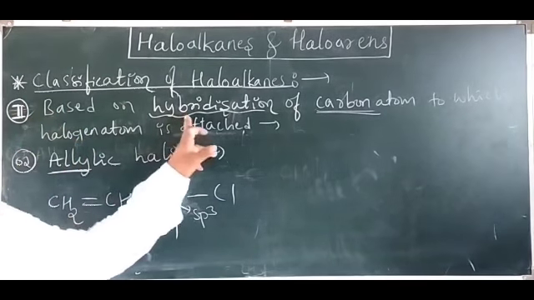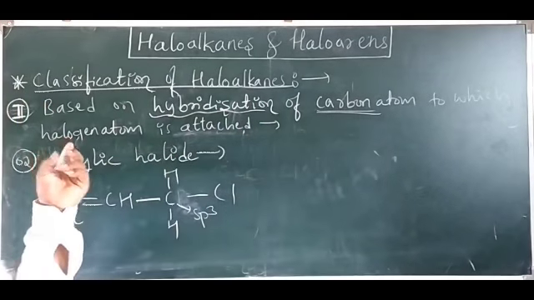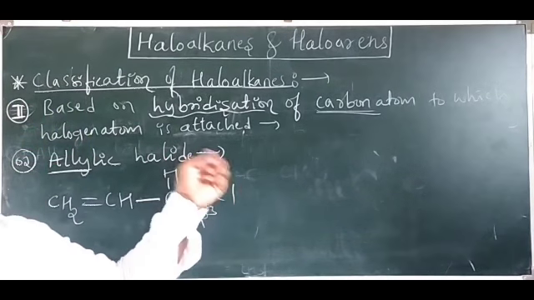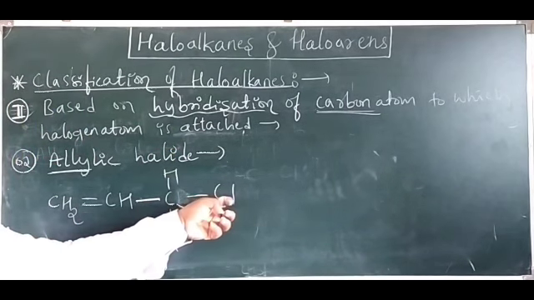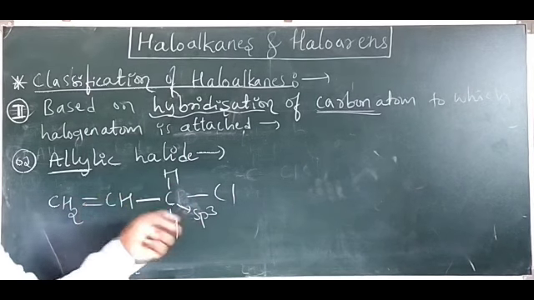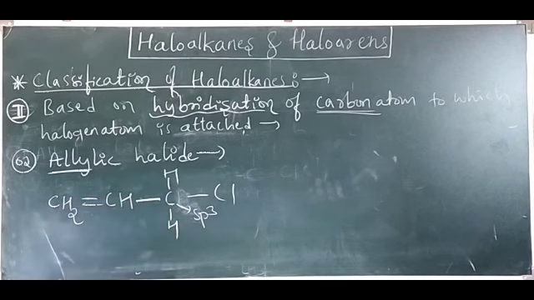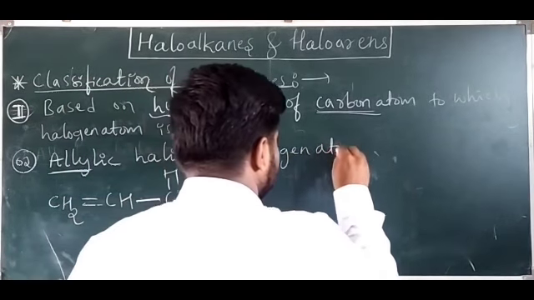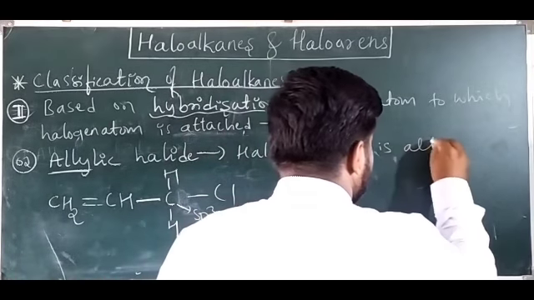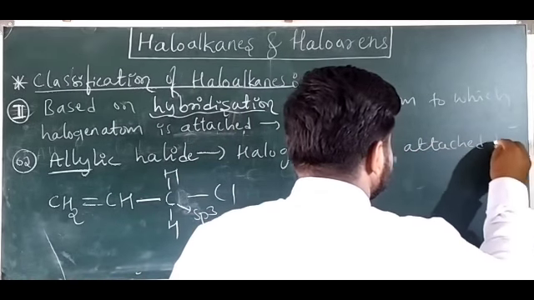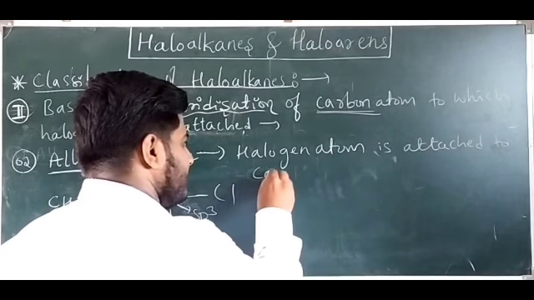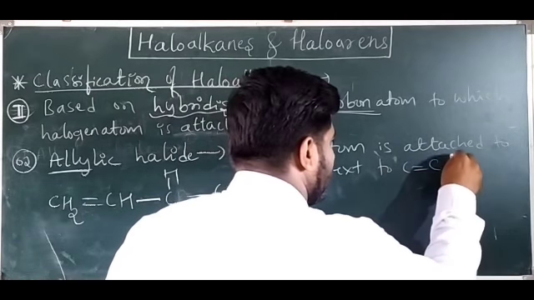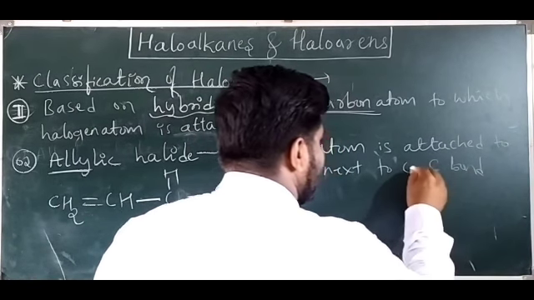Second, based on the hybridization of the carbon atom to which the halogen atom is attached, the first one is alkyl halides and the second one is allylic halide. Allylic halide means the halogen atom is attached to the carbon atom next to a carbon-carbon double bond.